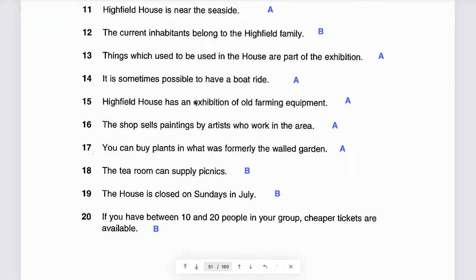Number 15. Highfield House has an exhibition of old farming equipment. The answer is A, right? That means it's correct. Do you understand everything here? Yes? Okay.